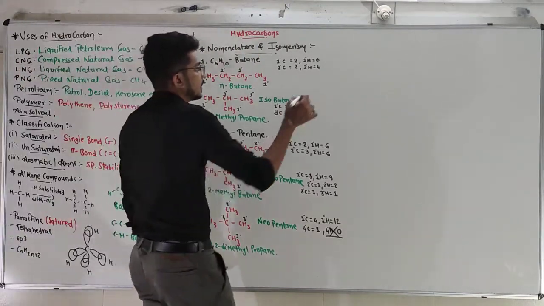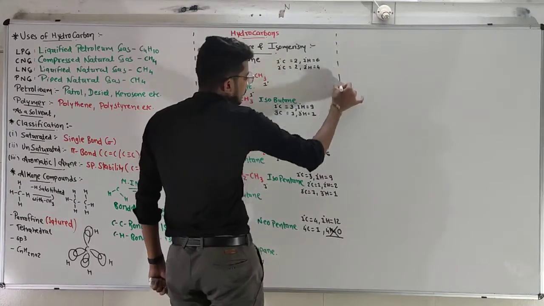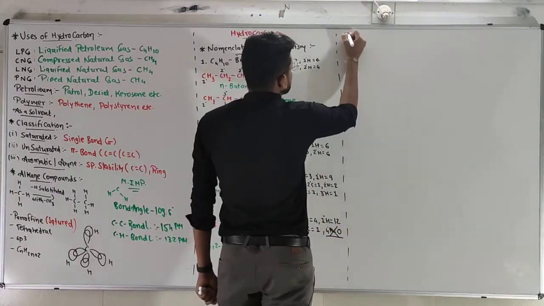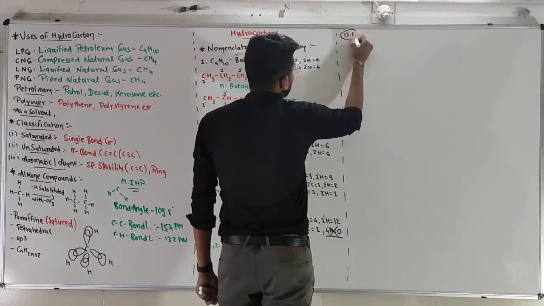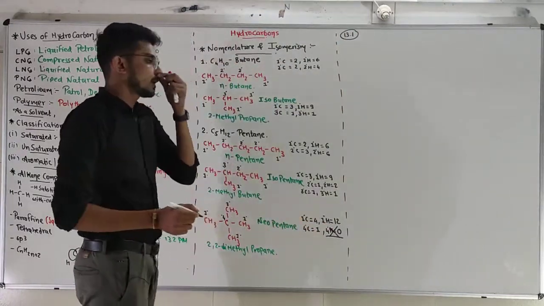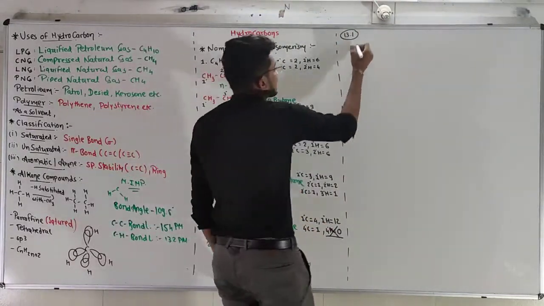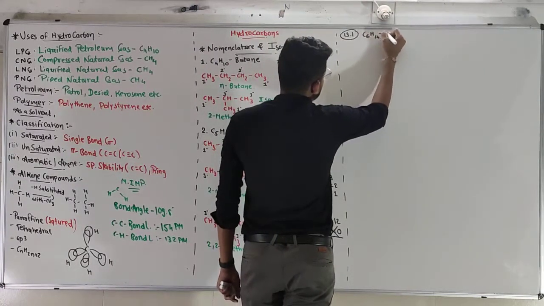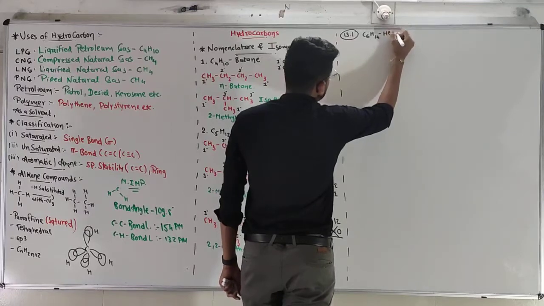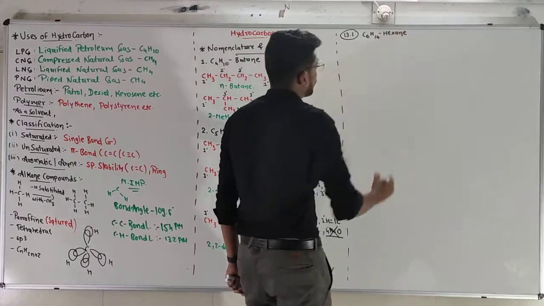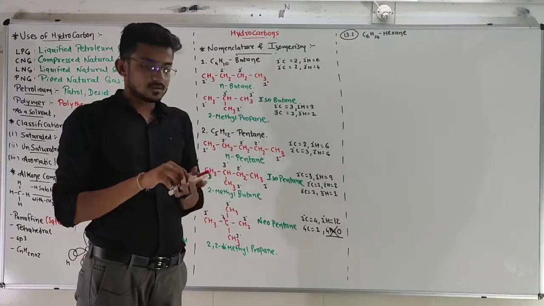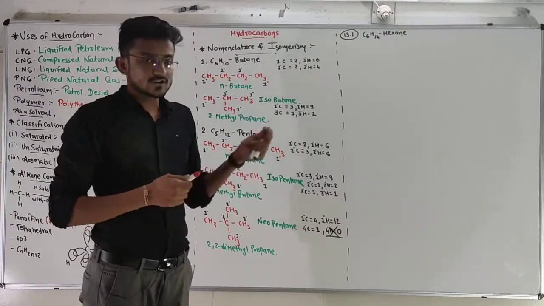After that, they have given one particular example to solve, 13.1. They have given us the task C6H14, better known as a hexane. We have to draw structures of the hexane like we have drawn over here, isomers of the hexane. Let's draw this.